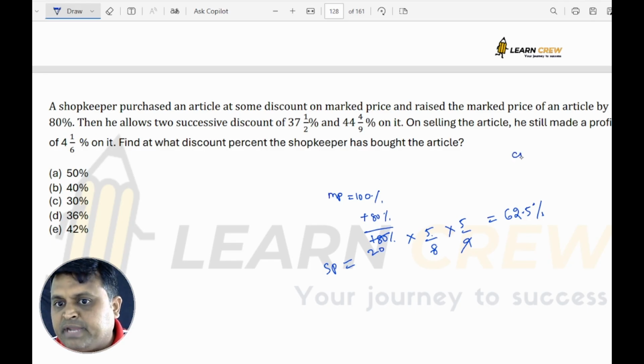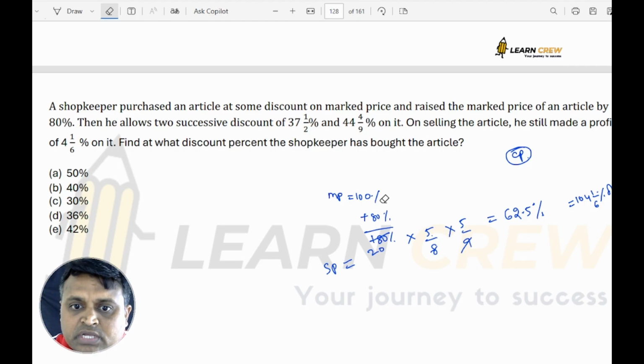So if the cost price is some value, then he is getting a profit of 4 1/6%. What does that mean? It is 104 1/6% of cost price, because there is a profit on cost price. I am not taking the market price value in terms of percentage.